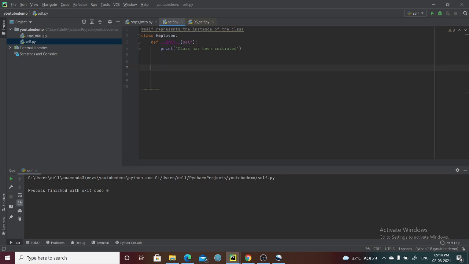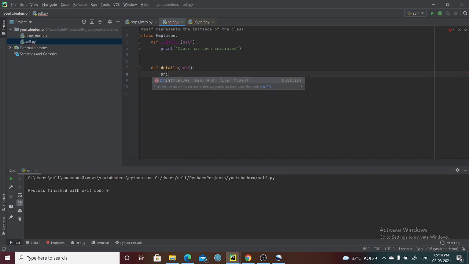Let's mention one more function. Supposedly I want to print the details of the employee. Whenever I create the parentheses, the self keyword is automatically given, as it is a class level function. It is not mandatory like in static methods and class methods. This type of method I will discuss in a further video. Let's concentrate on the self keyword in this video.